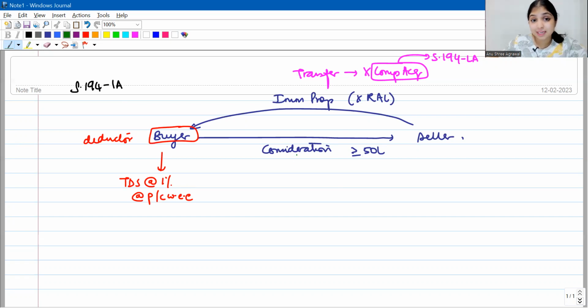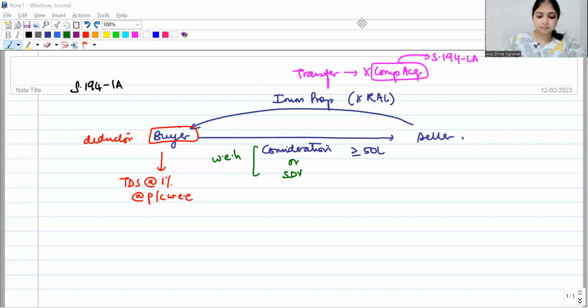Now, the amendment is that we are not going to look at just consideration. We will compare consideration with SDV. Out of these two, we will pick whichever is higher. And that higher number we will compare with 50 lakhs. Whichever is higher, if this higher number is at least 50 lakhs, then the buyer will have to deduct tax under 194 IA. Alright, so I'm going to look at consideration or SDV of the immovable property.